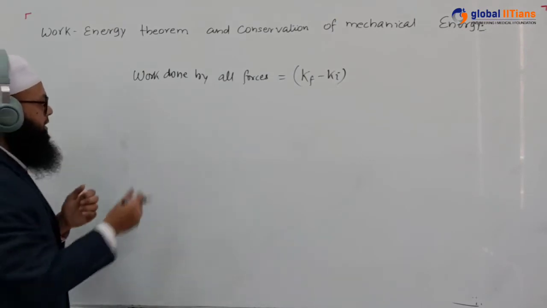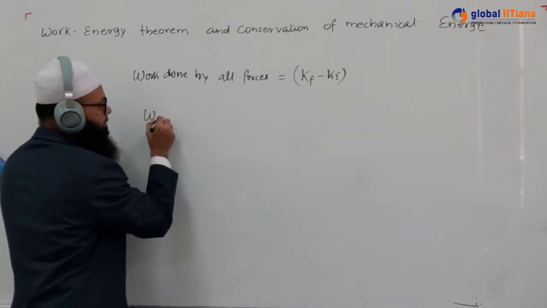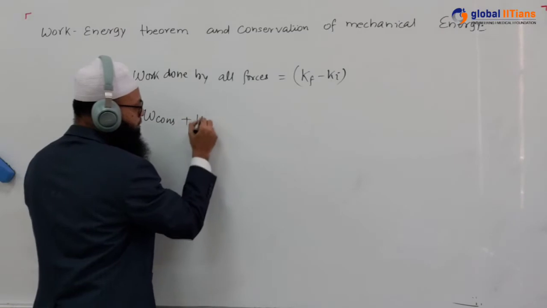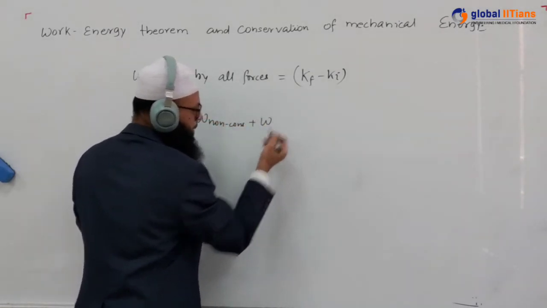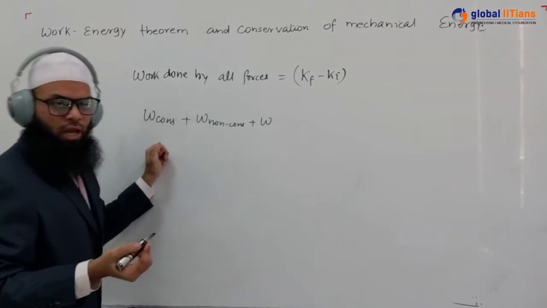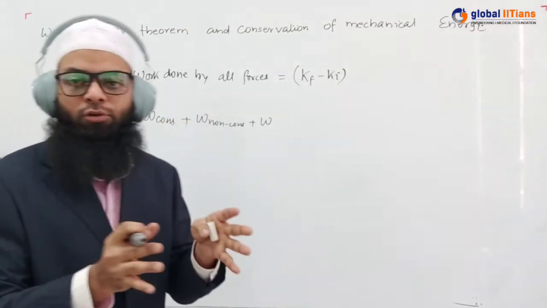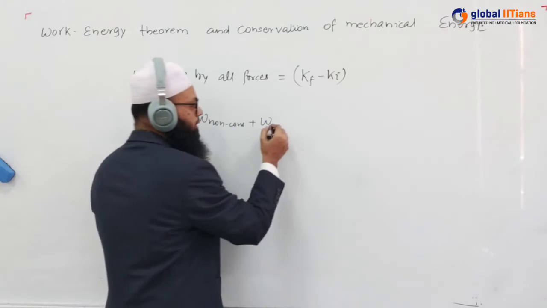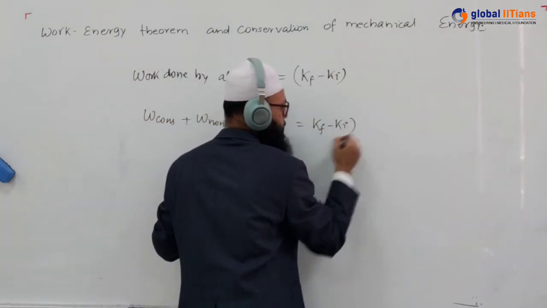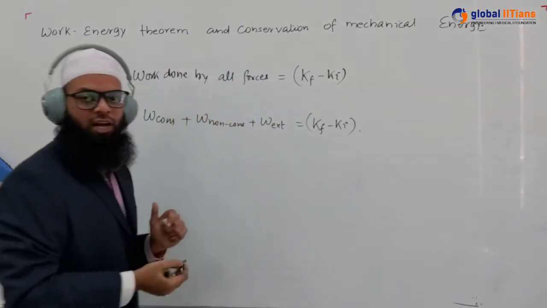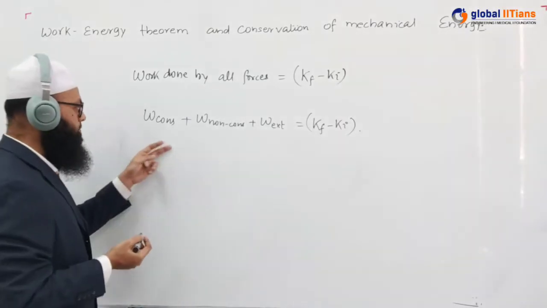Now, this work done can be due to a conservative force, it can be due to a non-conservative force, and it can be due to an external force. This work done is due to the effect of all the forces. So work done by all forces is equal to Kf minus Ki, final kinetic energy minus initial kinetic energy.